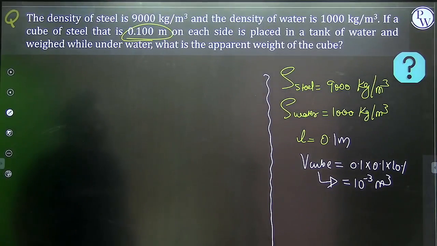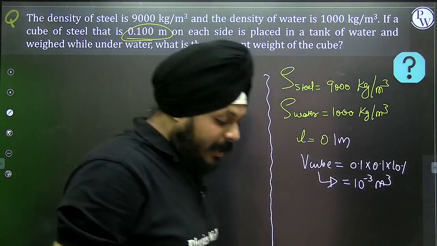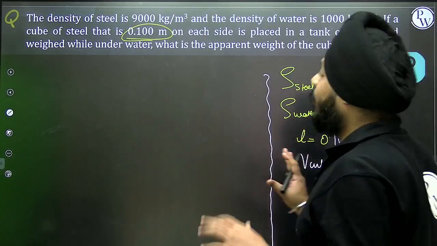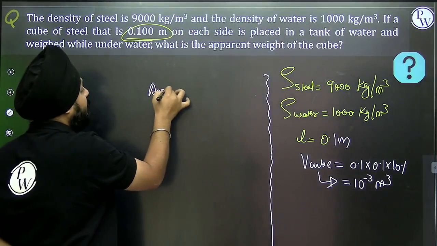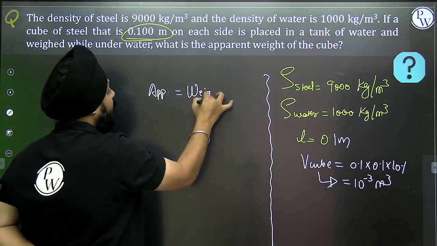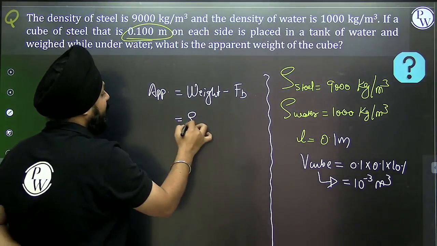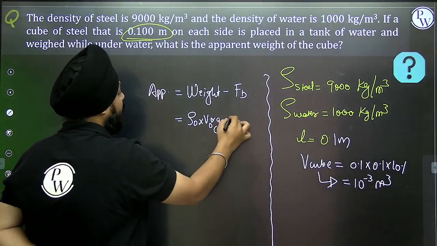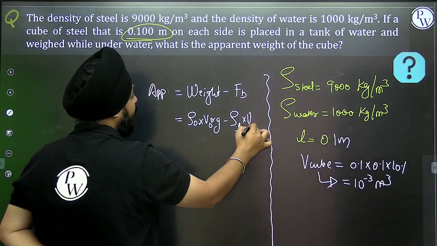Now what is the formula of the apparent weight of the cube? What will be the formula of apparent weight of an object? See, the apparent weight of an object is equal to its actual weight minus buoyant force. If I am considering the actual weight, can I say it is density of the object into the volume of the object into g, minus density of the liquid into volume of the object immersed inside the liquid into g,